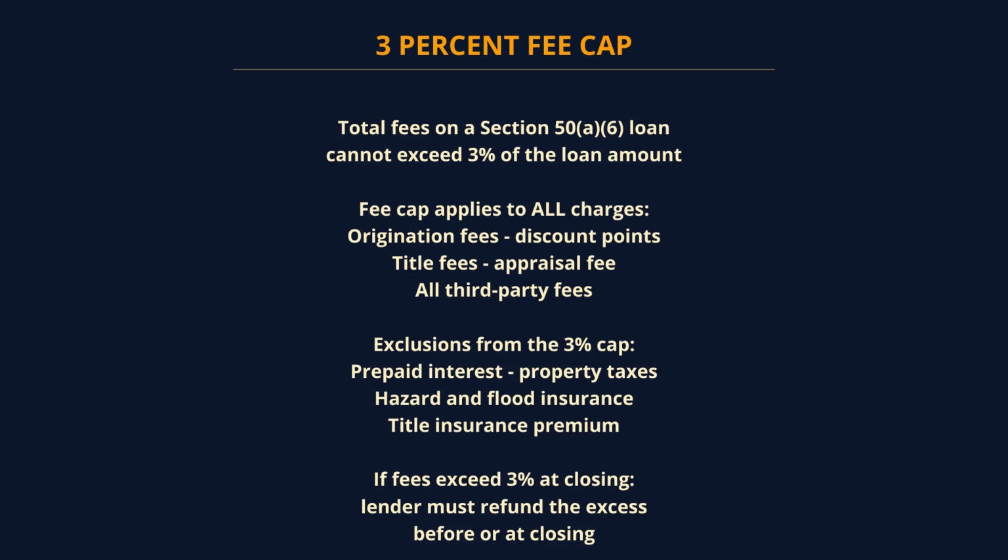Total fees on a Texas Section 50(a)(6) home equity loan cannot exceed 3% of the original principal amount. All origination fees, including title, appraisal, and other settlement costs, count toward this cap. If fees exceed 3%, the borrower must send written notice to the lender. The lender then has 60 days to cure by refunding the excess. If the lender fails to cure within 60 days, the borrower may bring an action for forfeiture of all principal and interest. Powerful remedy.